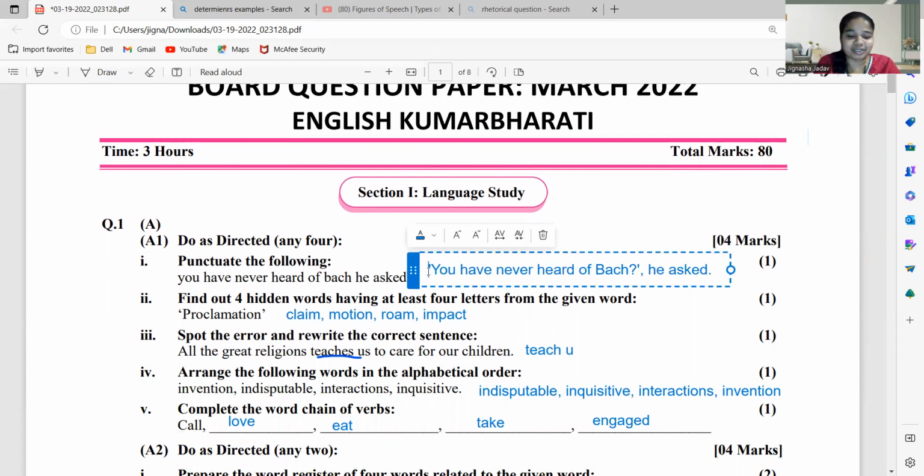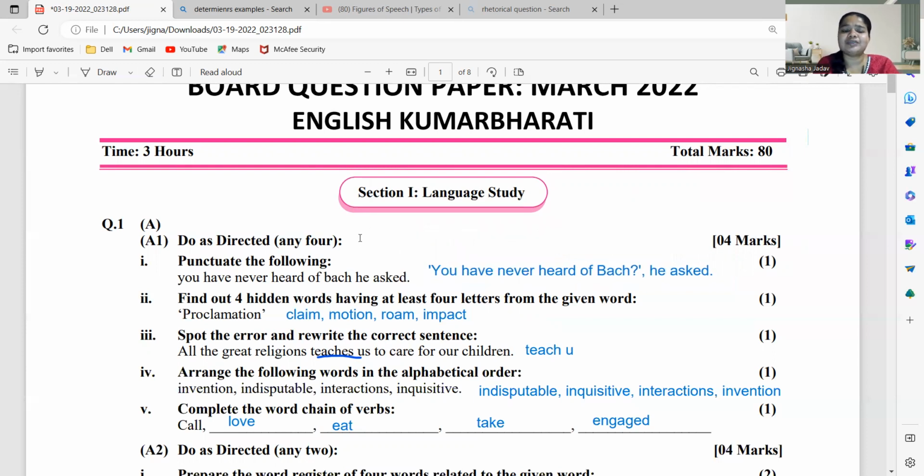Now ये बच्चा ये मैंने अभी खुद बैठ के solve किया था, but since it is not recorded, I'm reshooting it again for you guys. So I'm not typing it all over again because it is already written, but I'll explain you all. Okay. The very first question is punctuate the following. You have never heard of batch, he asked. ओके तो आपको उसको पंक्चुएट करना है तो कैसे होगा, हम लोग सिंगल इन्वर्टेड कॉमा में लिखेंगे: 'You have never heard of batch?' he asked. Okay, so this is how you can write the correct answer.